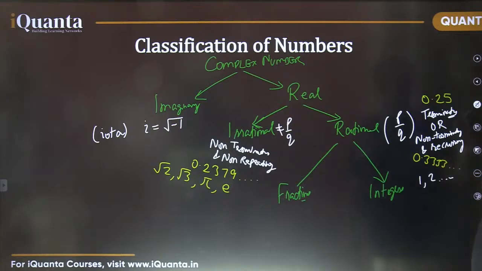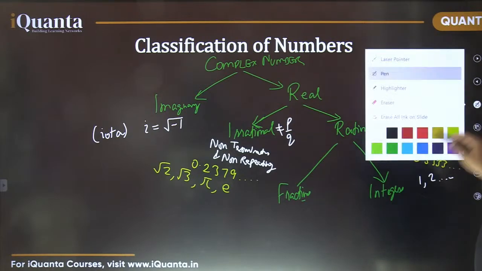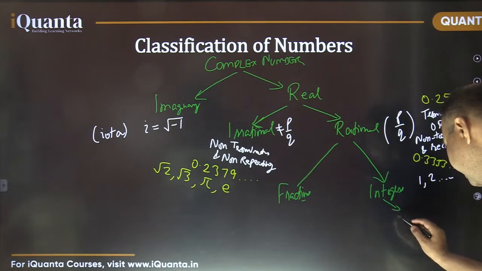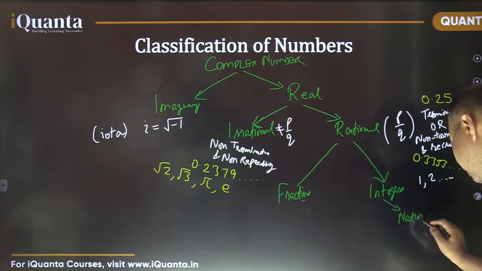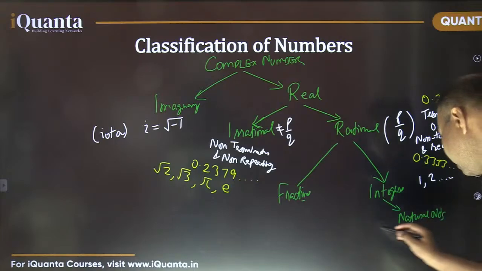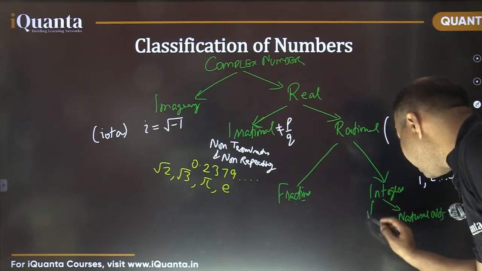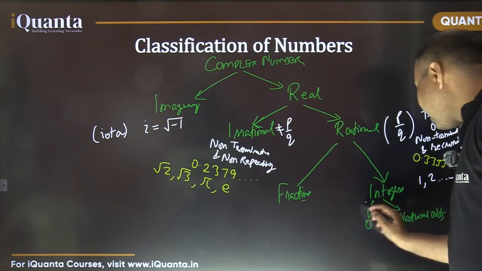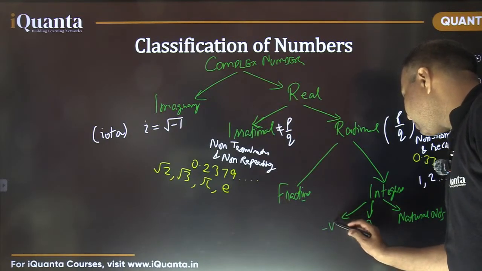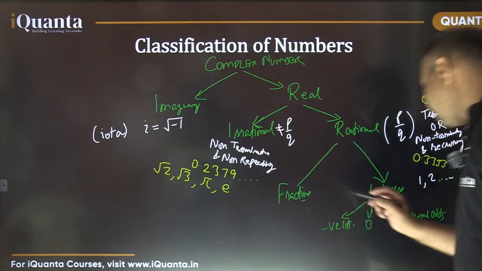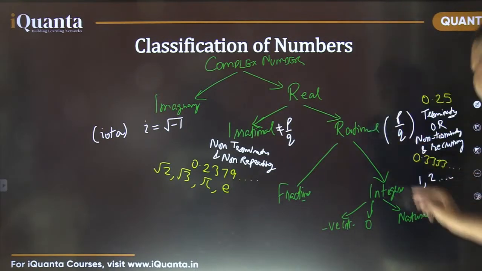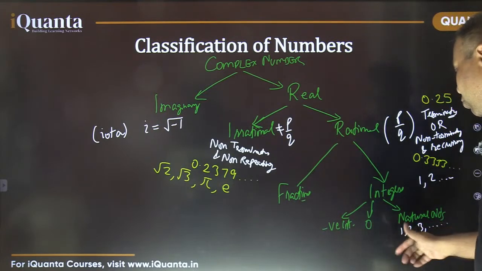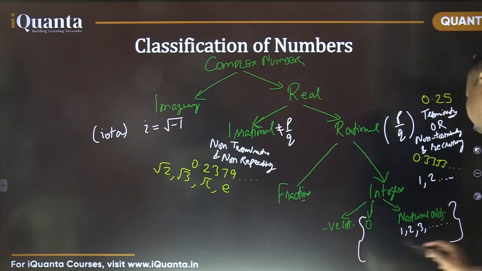So these integers are divided into the category of positive integers, which are called natural numbers, 1, 2, 3 and so on. And we have the number 0. If 0 is included in natural numbers, that becomes the set of whole numbers.